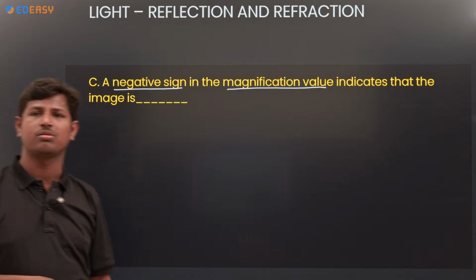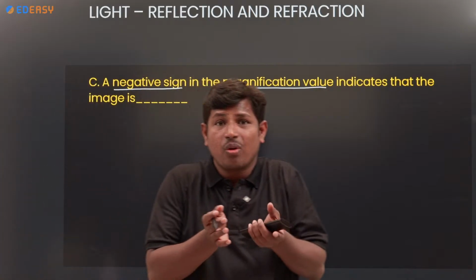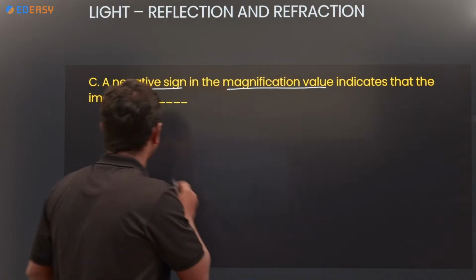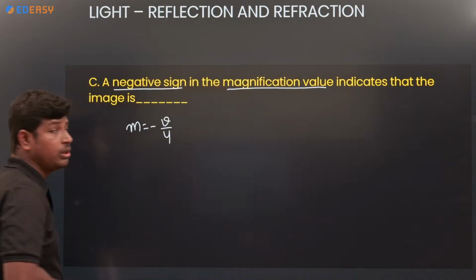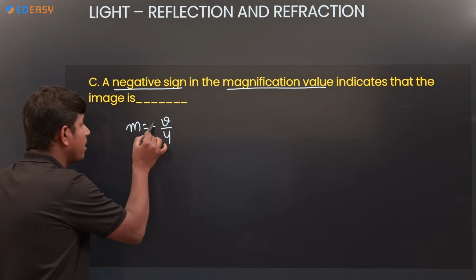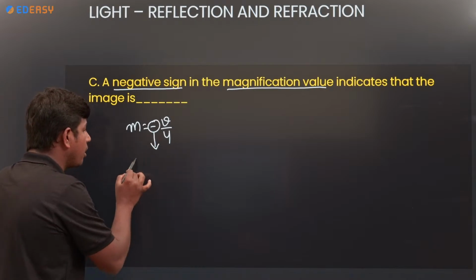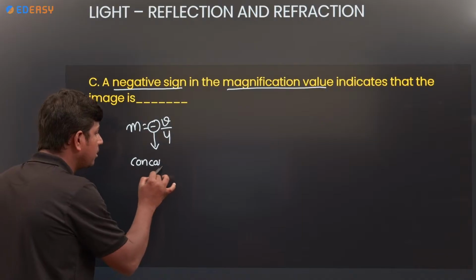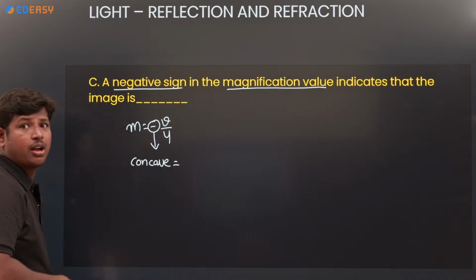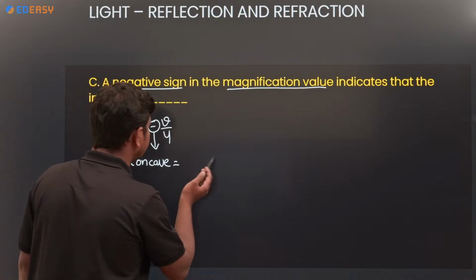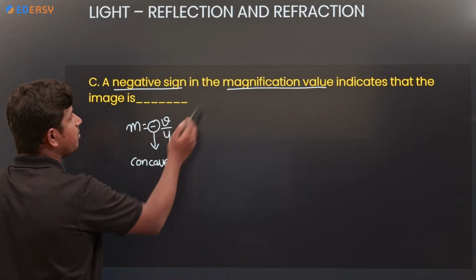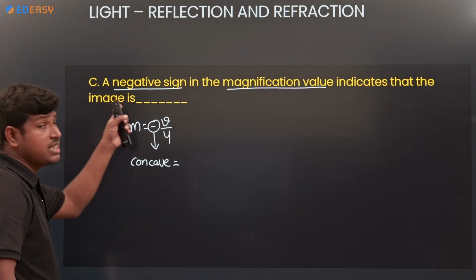Next, a negative sign in the magnification value indicates what? Magnification m is equal to minus v by u. Where will you get the minus? For concave only? So a negative sign in the magnification value indicates that the image is...